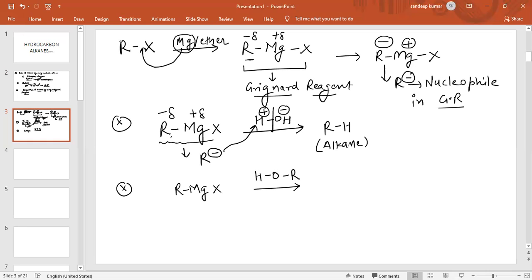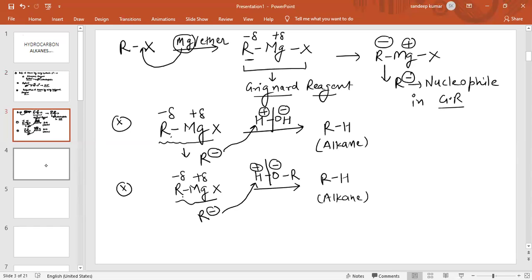Again, magnesium is a metal, so there is a partial positive charge on the metal and a partial negative charge on carbon. Again, oxygen is more electronegative, which means a negative charge on the oxygen atom and a positive charge on the hydrogen atom. Now Grignard reagent supplies R negative. This R negative combines with hydrogen and again forms alkane. So every time by using Grignard reagent, we are preparing the alkane. First, the reaction of Grignard reagent with water, next, the reaction of Grignard reagent with alcohol.